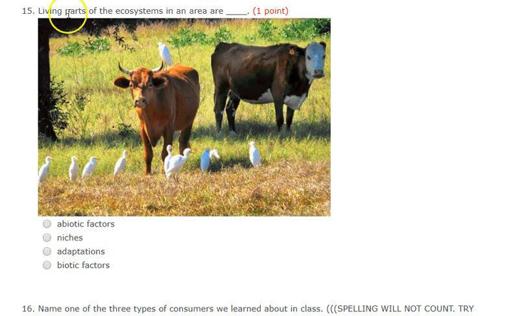Number 15. Living parts of the ecosystem in an area are called what? Is that called abiotic factors, niche, adaptations, or biotic factors?